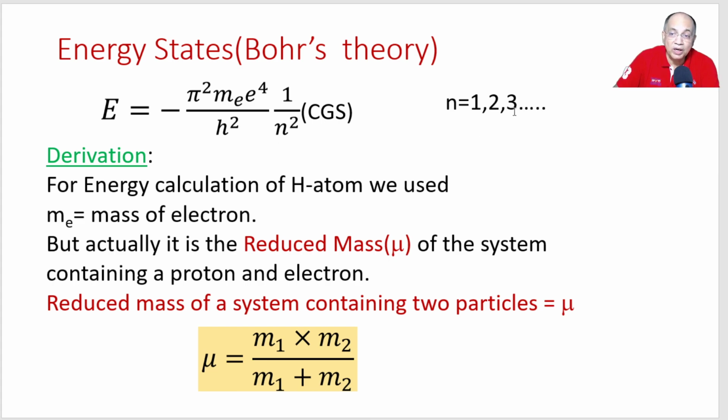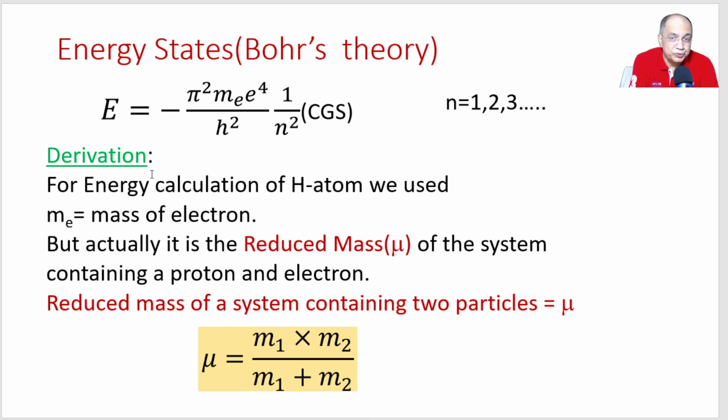So N is equal to 1, 2, 3, 4 and so on. And h is the Planck's constant. m is the mass of the electron, e is the charge of the electron, right? So the only thing missing here is 2, because it is divided by 2, so the 2s got cancelled, so you are getting this. Let us know how we can derive the energy equation. This is very simple.